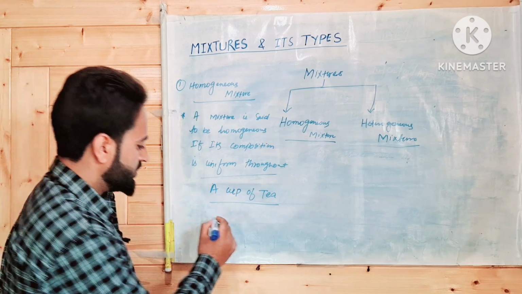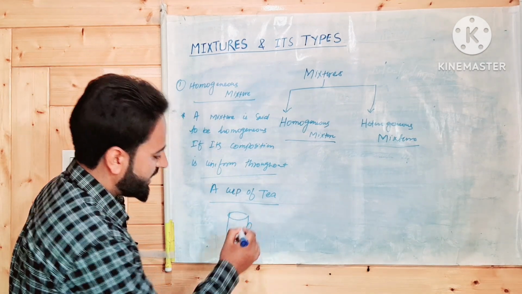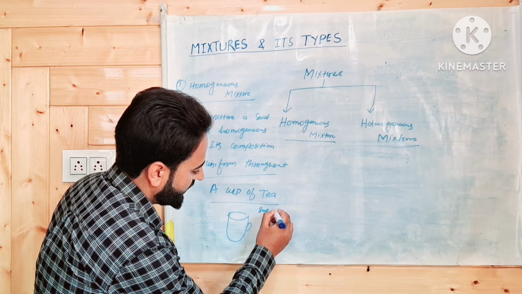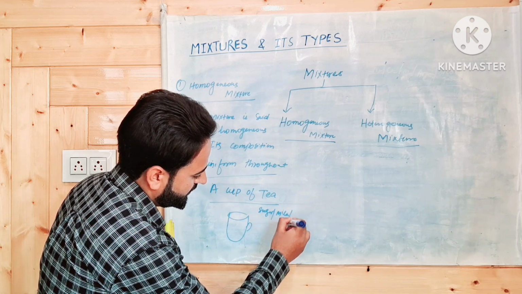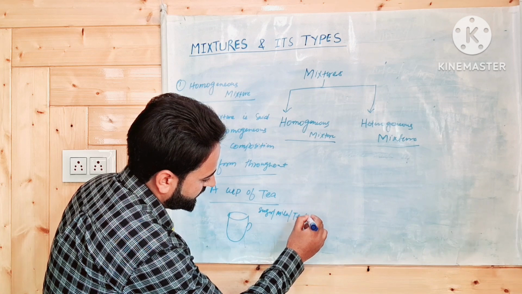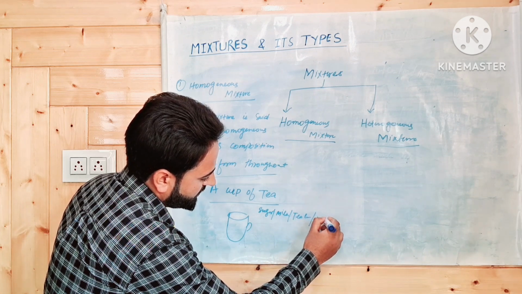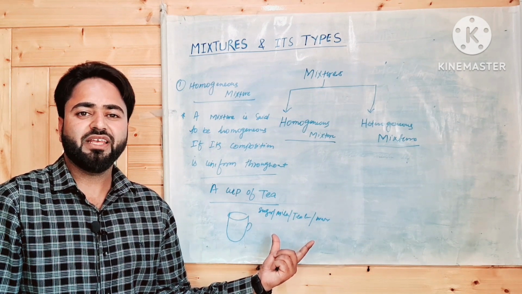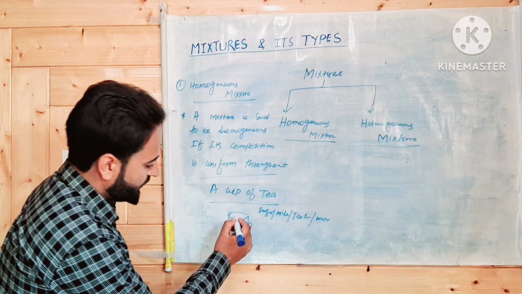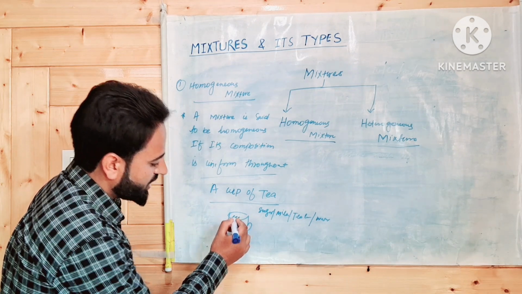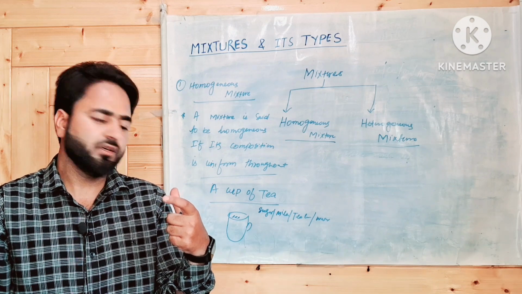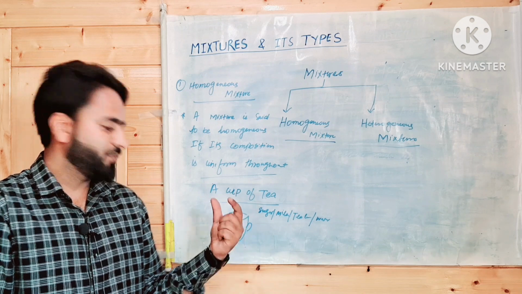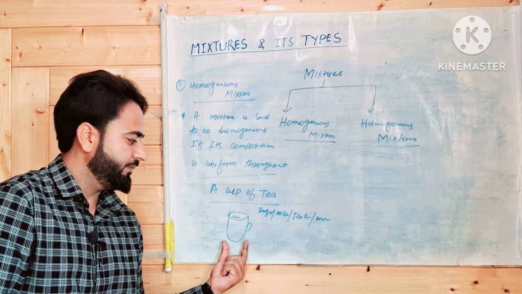Uniform composition. Suppose ये हमारे पास एक कप ऑफ टी है, इसमें प्रेजेंट है शुगर, मिल्क, we have tea leaves, we have water sometimes. These components are equally arranged and distributed. That is, the amount of sugar, milk, tea leaves, water present at the surface of the tea is the same as the amount present in the bulk of a cup of tea.